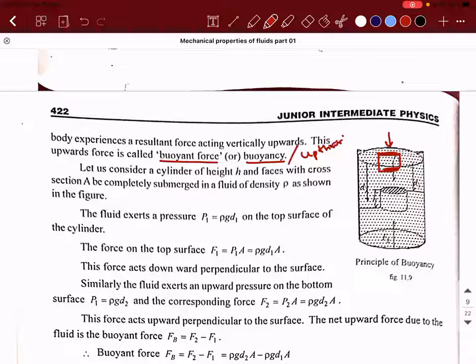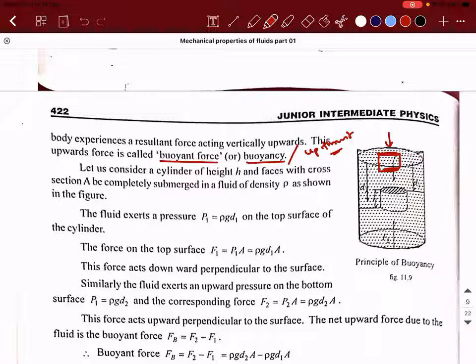Sir, tell me, the force at the top of the solid, after adding the force from the top of the fluid plus the atmospheric pressure, wouldn't it be equal to the force from below? It will not be equal. It will be equal only if it is stuck somewhere in the middle, in an equilibrium condition.